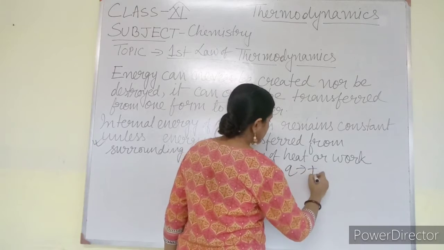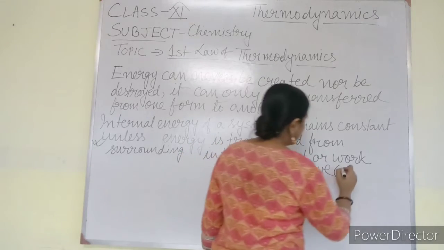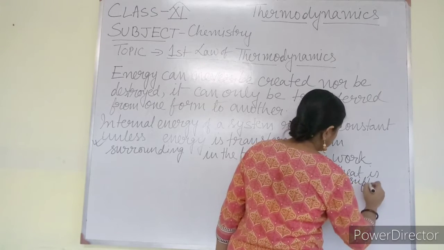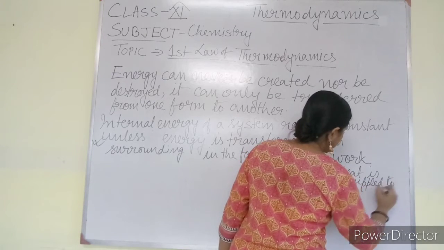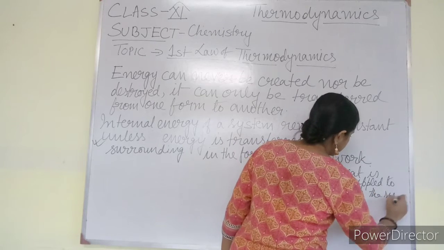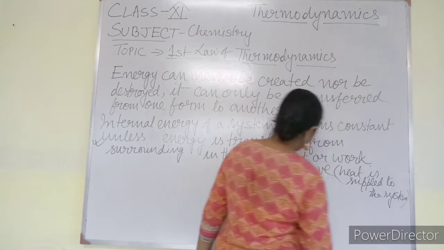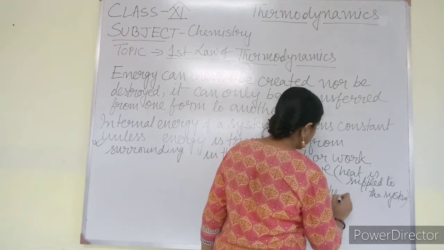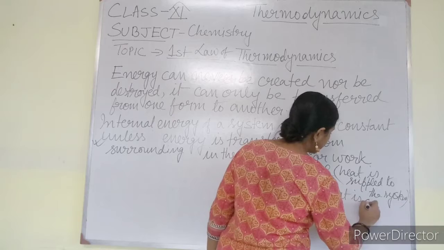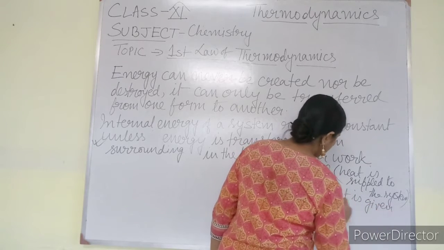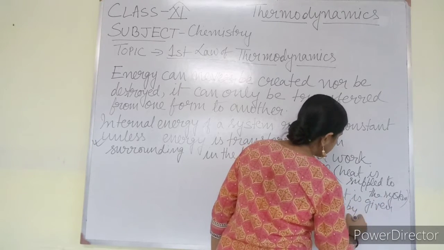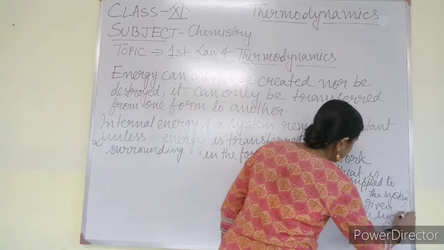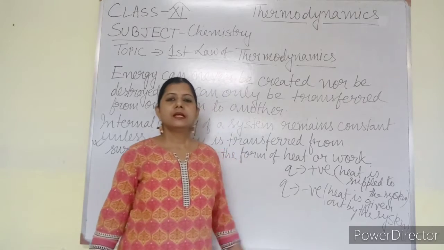Q is taken as negative when heat is given out by the system. These are the sign conventions that you have to remember.